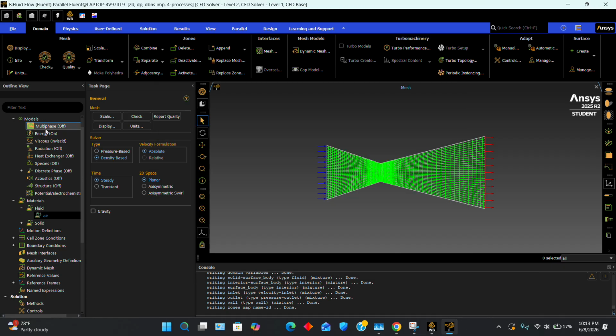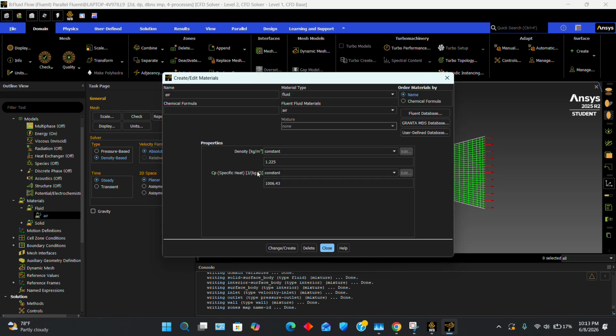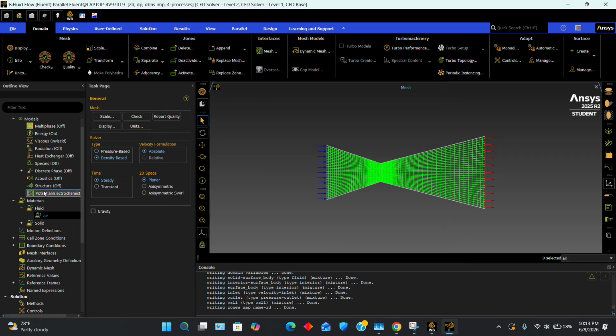Oh, it's going to be density based. Sorry. So the type is density based. That's why this didn't look right. Change this back to ideal gas. Okay, actually it's not. Okay, everything else is the same.